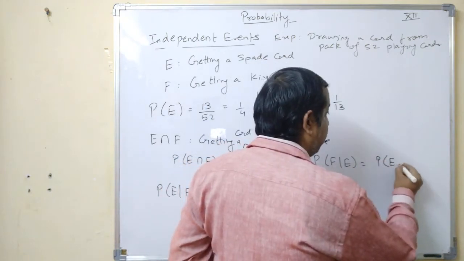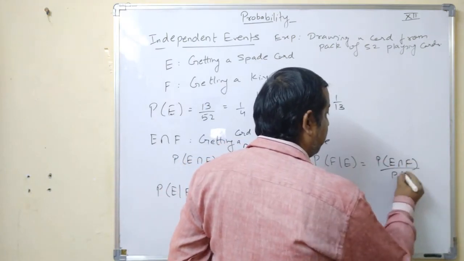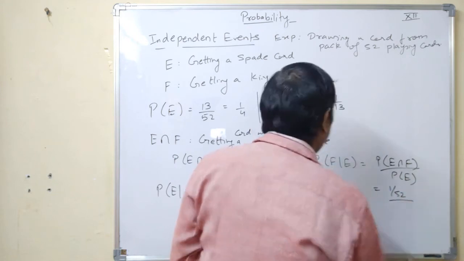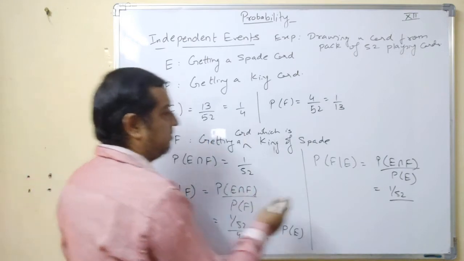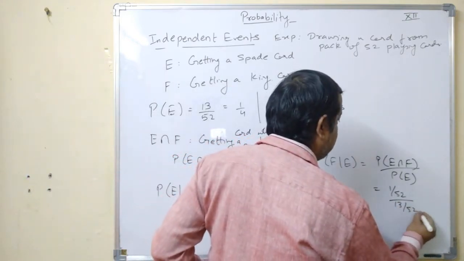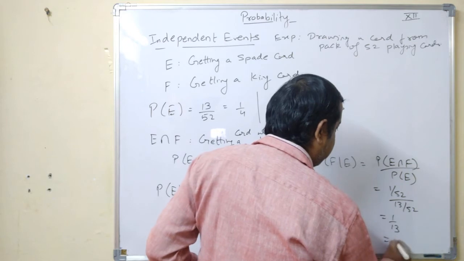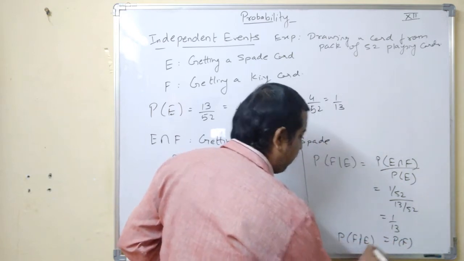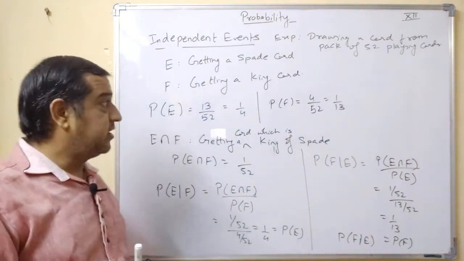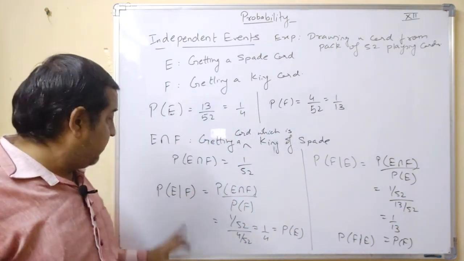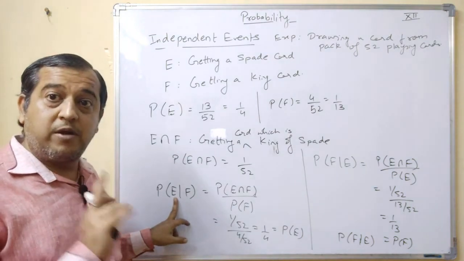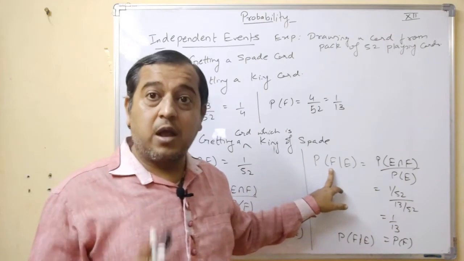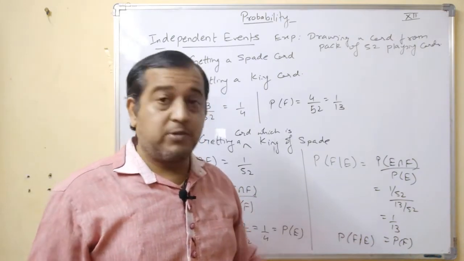But if we move by the formula, you get probability of E intersection F upon probability of E. Probability of E intersection F is 1 by 52 and probability of E is 1 by 4, means 13 by 52, which is nothing but 1 by 13, and which is nothing but probability of F. So what we observe in this case is that probability of E by F, conditional probability of E, is the same as probability of E. Probability of F by E, conditional probability of F, is the same as probability of F.